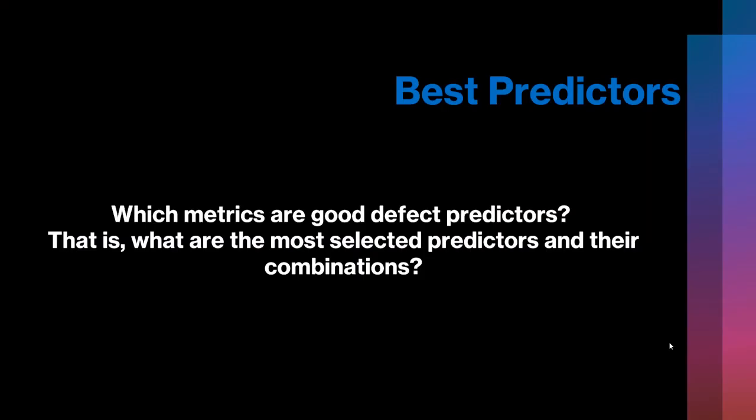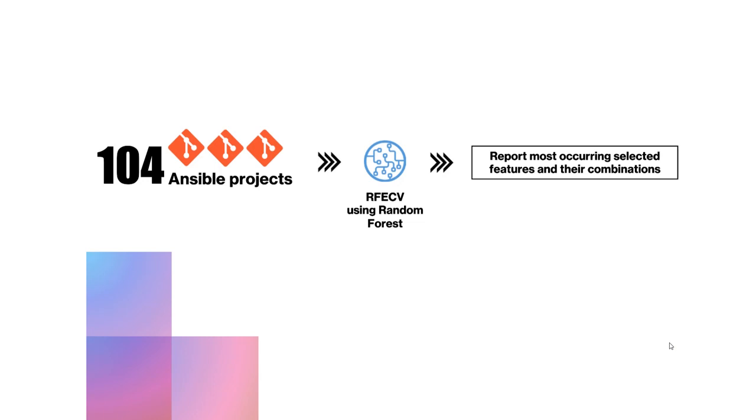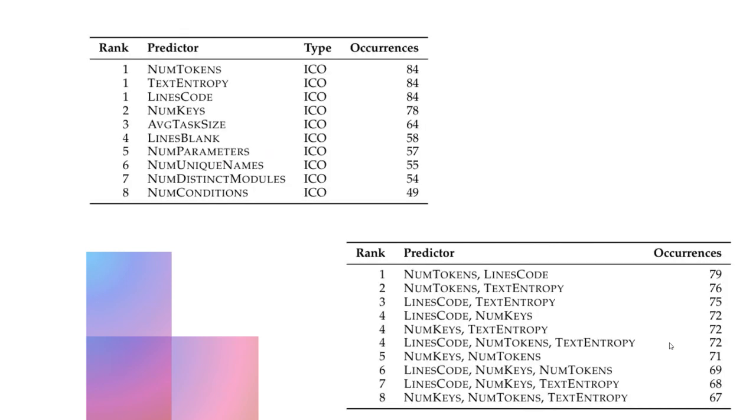The final research question aims at finding the best predictors. That is, what are the most selected predictors and their combinations. So again, from the 104 Ansible projects, we performed a recursive feature elimination with cross-validation using the random forest as an estimator because it was the best model in the first research question. And as an outcome, we reported the most occurring selected features and their combinations.